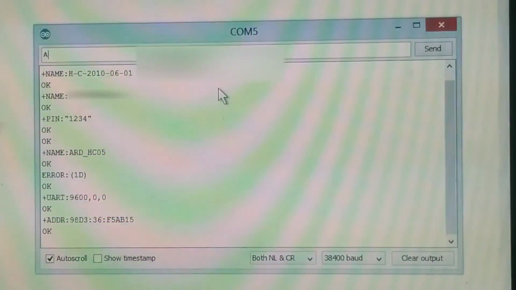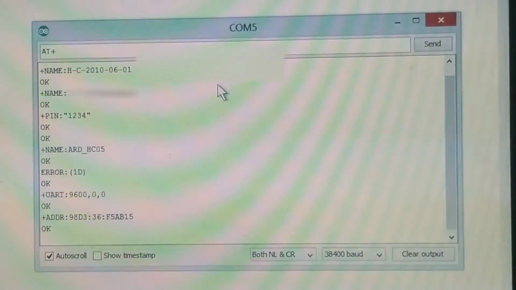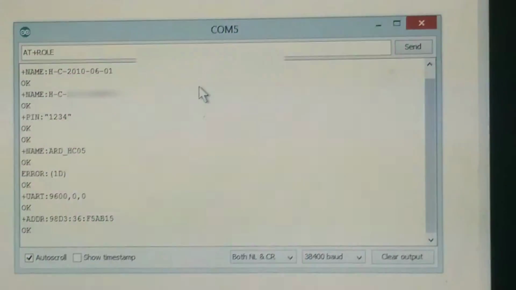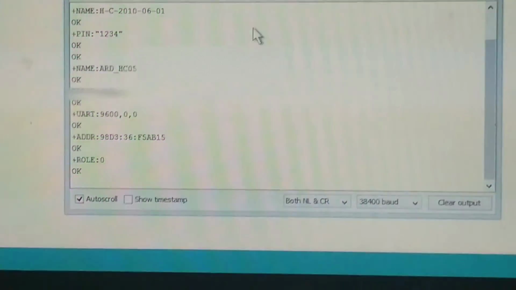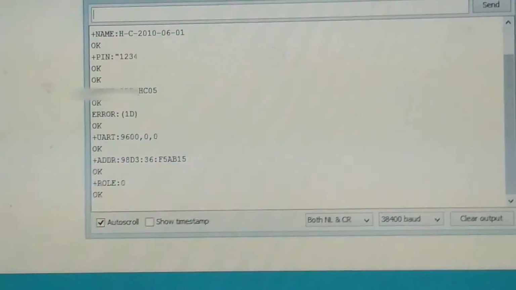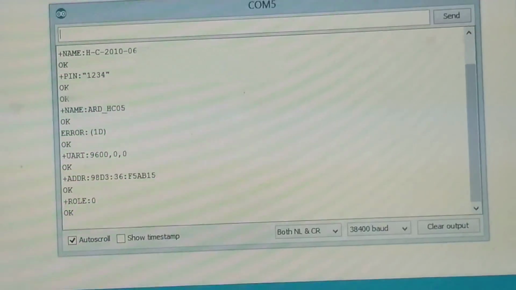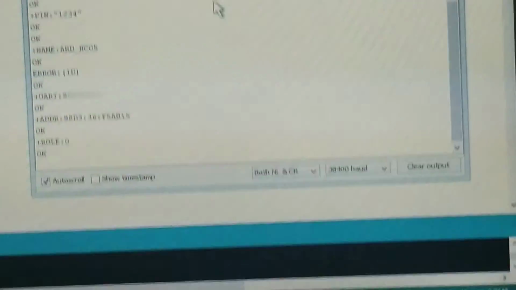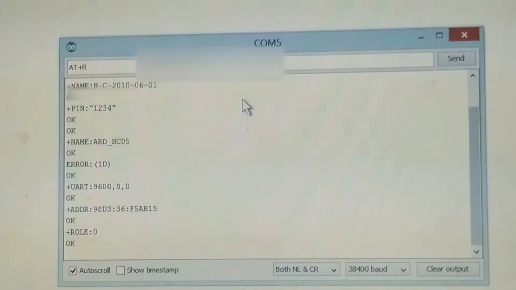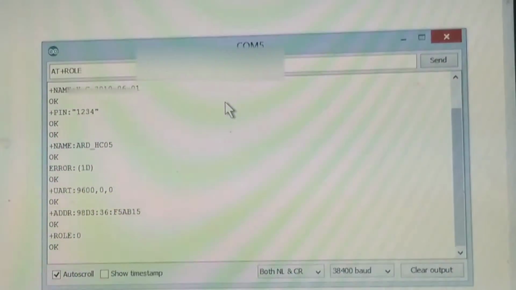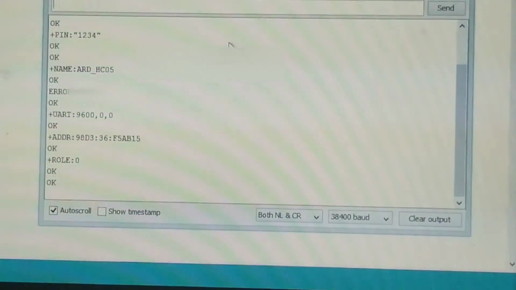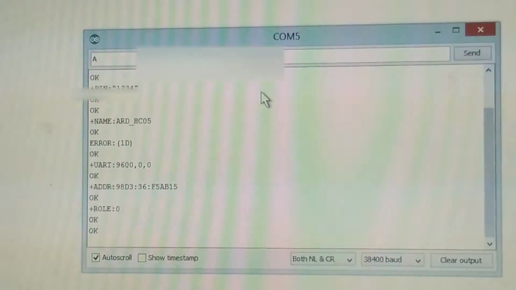The last AT command is AT plus ROLE question mark. It will give a number. The 0 means slave, 1 means master, and 2 means slave loop. If you want to change the role of the HC05 module, write AT plus role equal to 1 or any other. It will write OK. Then check.